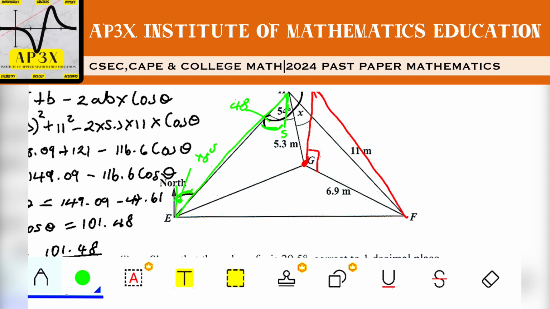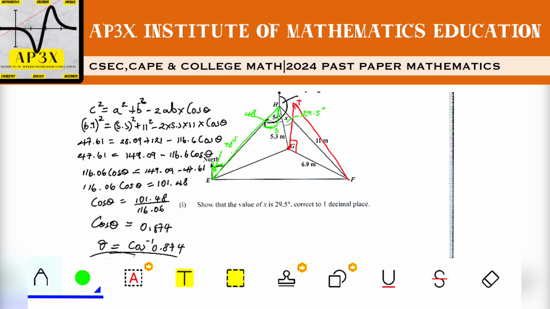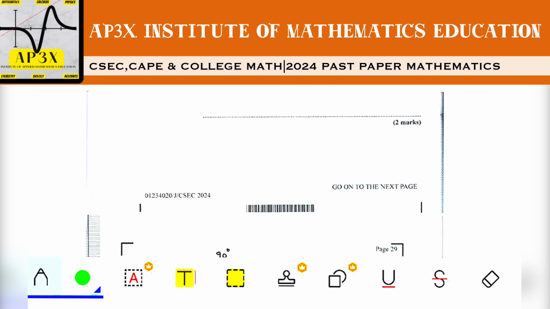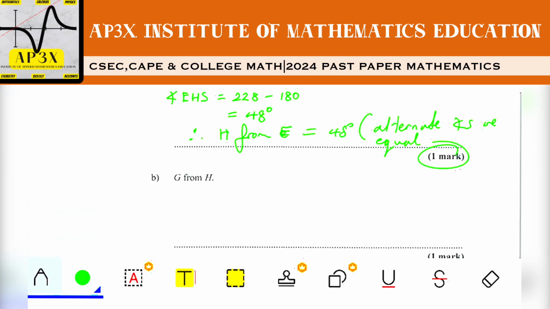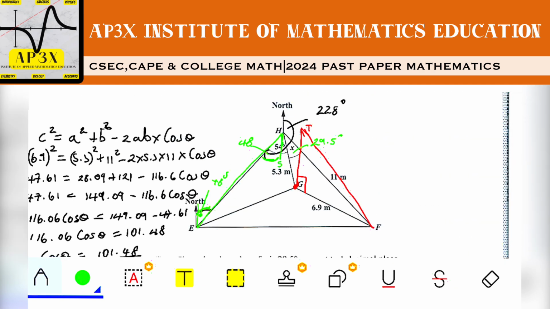Let's see if we're going to need that. Remember that this x, we've already proven, is 29.5 degrees. So that is the bearing of H from E. Now we're looking at the bearing of G from H. So for G from H, we need to draw our north line at H and head towards G.